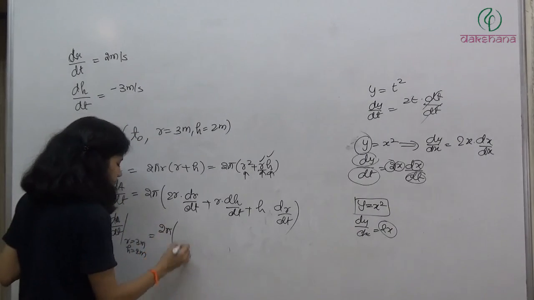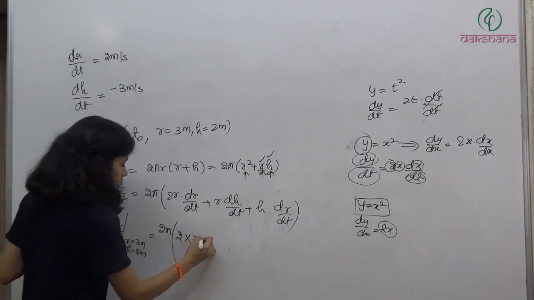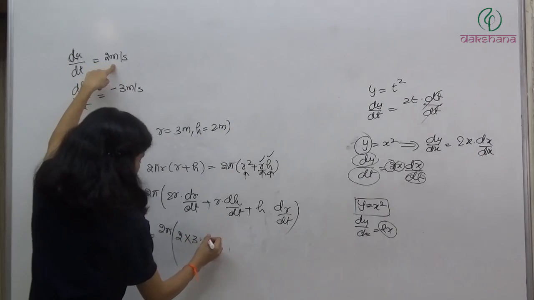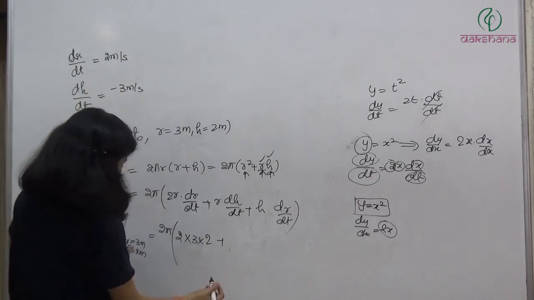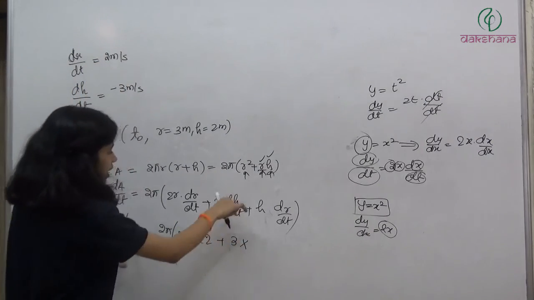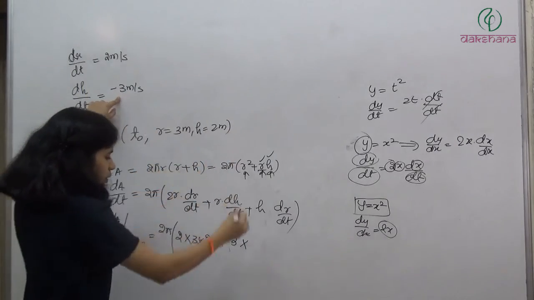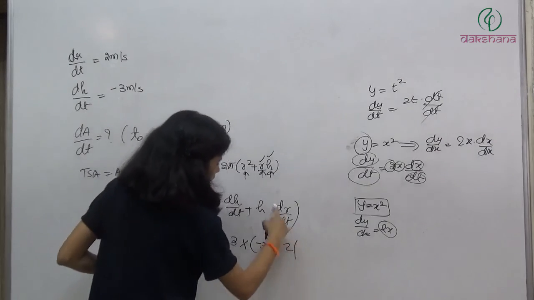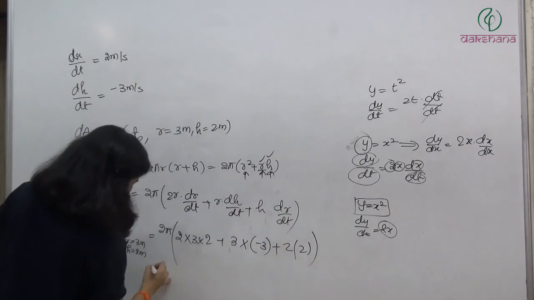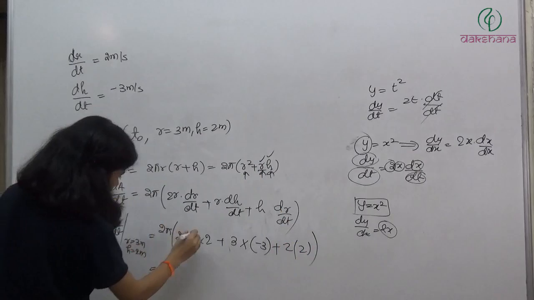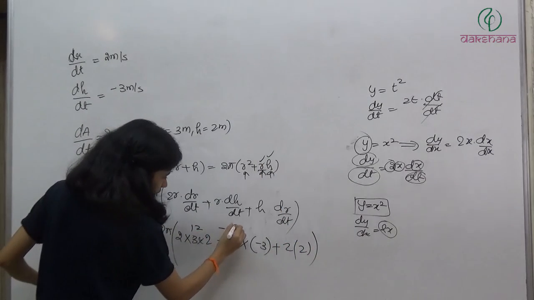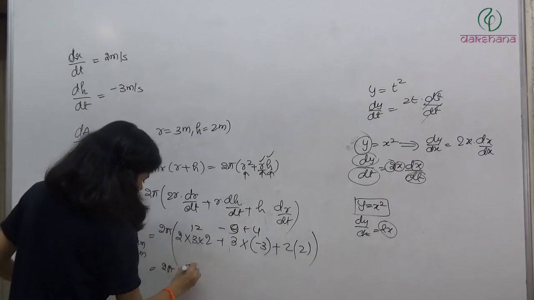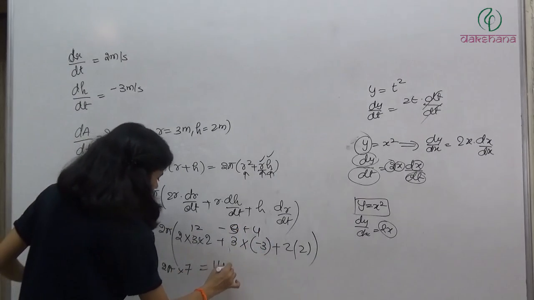See, 2 pi 2 into r. r कितना है? 3 meter. Into dr by dt. dr by dt is constant. It is not time dependent. So it will be 2, plus r. Again r कितना है? 3, dh by dt. dh by dt is also constant. It is not time dependent. यहाँ जाएगा -3, plus h is 2 and dr by dt is 2. What we got: 2 pi, ये आ गया, 12 minus 9 plus 4, so ये आ गया हमारे पास 7, so it will be 14 pi.